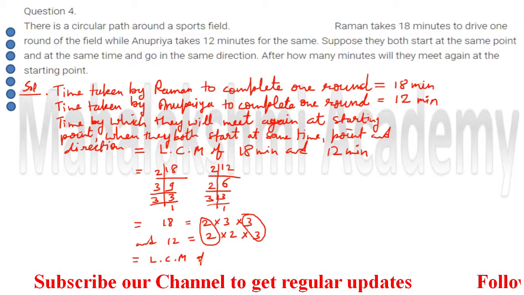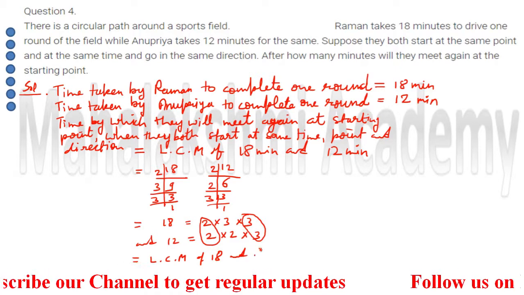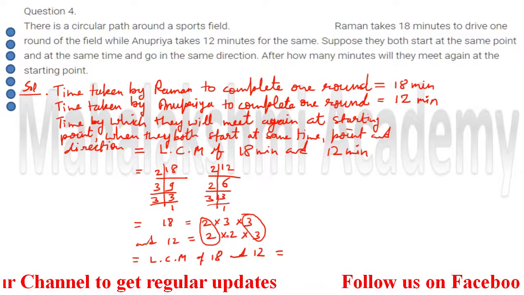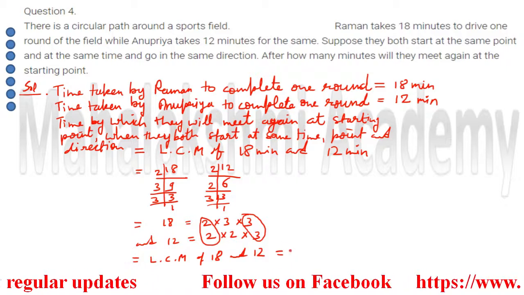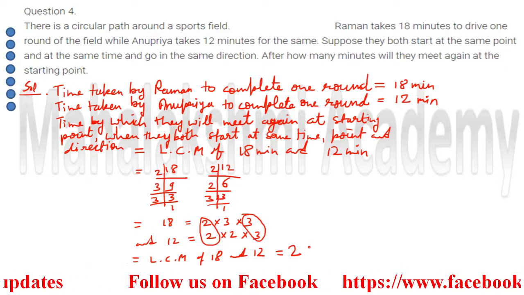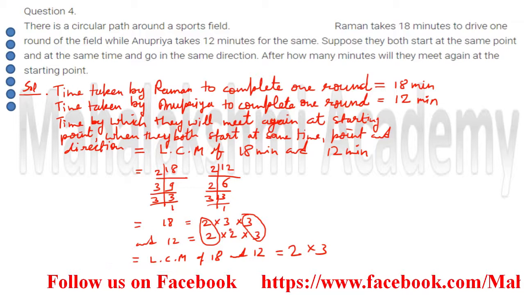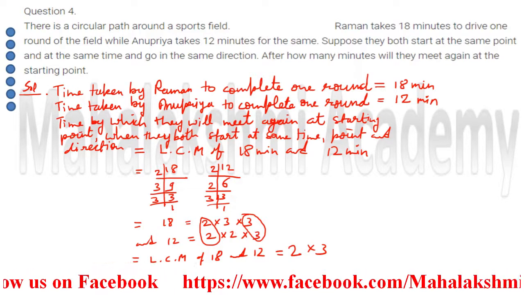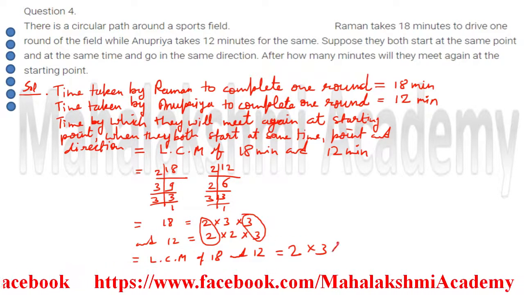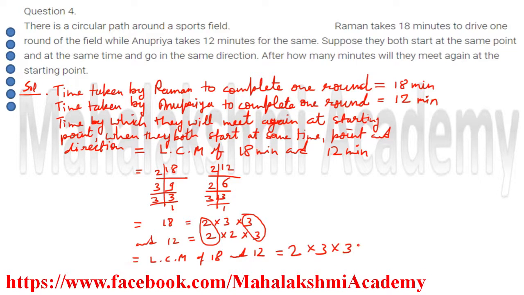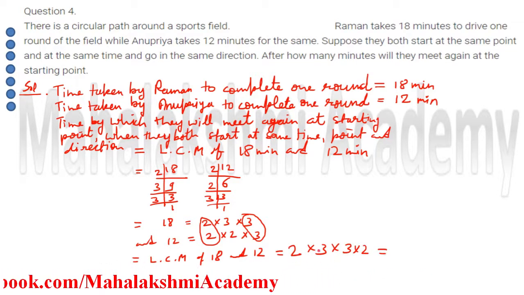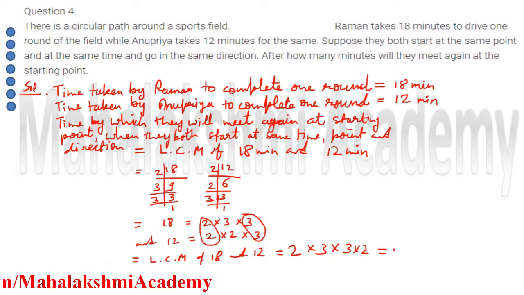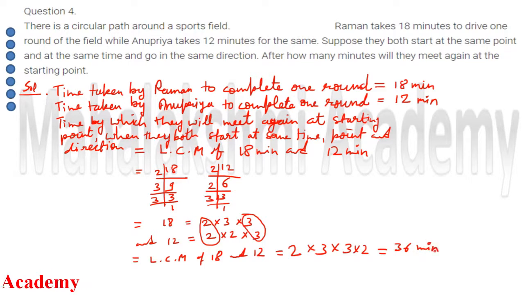LCM of 18 and 12 is equal to, so from the pairs one number will come out. From this pair 2 will come out, and from this pair 3 will come out, and these two are not in a pair, but since we are finding the LCM, they will also attach at the back. So 2 multiplied by 3 multiplied by 3 multiplied by 2. When we multiply them, we get 2 3s are 6, and this is also 6. So 6 6s are 36. So the answer is 36 minutes.